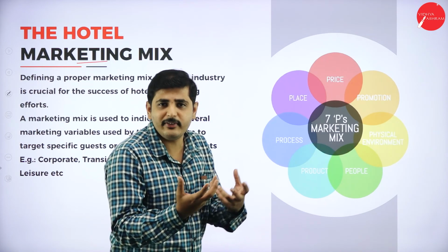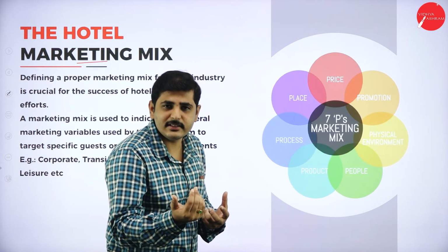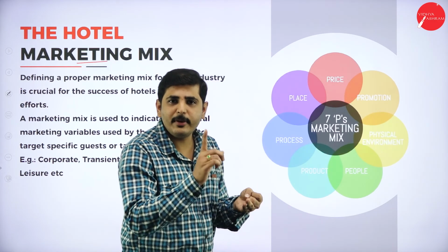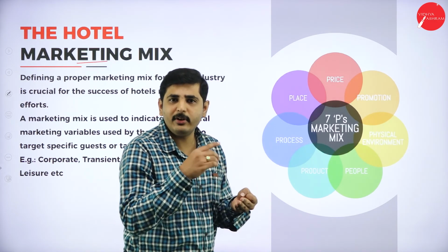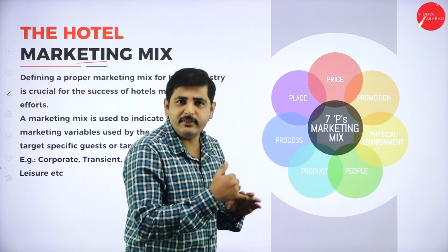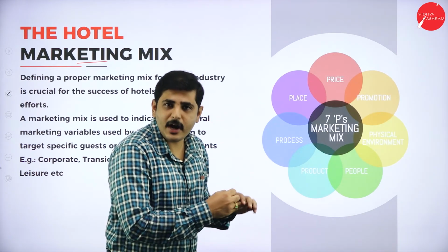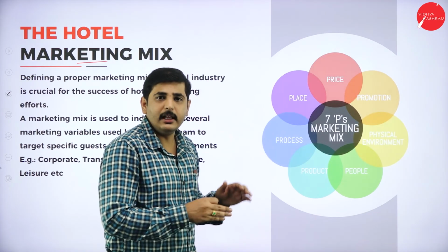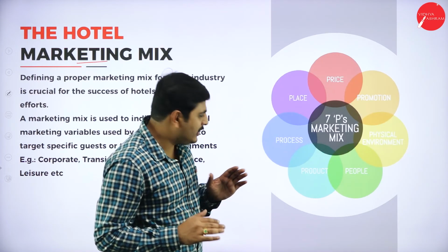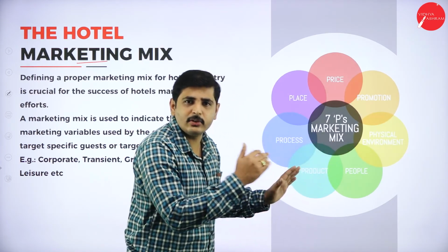So what type of service industry are you providing the service? So what are the products? It may be a good product, a swimming pool facility, or a horse riding facility, or AC rooms, refrigerator, TV. Next one, spa facilities available, and also health facilities available. Good ambience is available. So these are all the products we can add to the hotel industry.